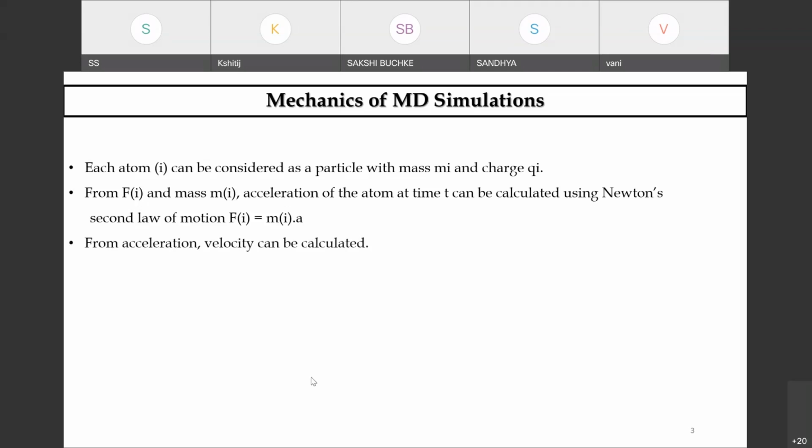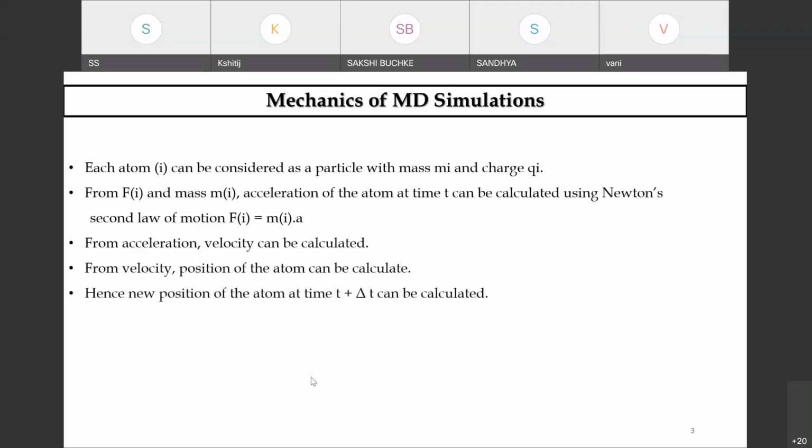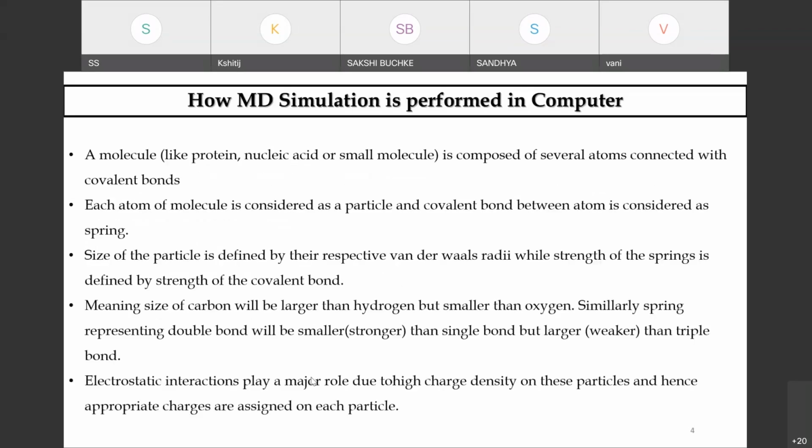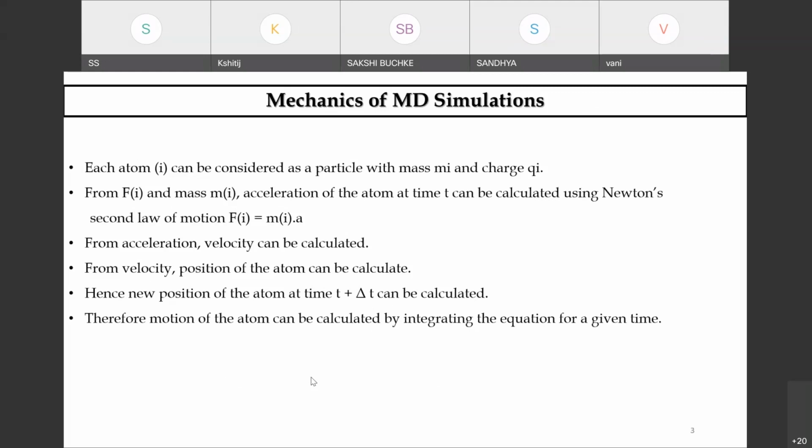From this acceleration the velocity is calculated, and from the velocity you can calculate the position of that particular atom, and hence in a given time frame, from t to t plus delta t, the new position of the atom can be computed. This motion of the atom, obtained by integrating the equation over a period of time, actually helps you to understand the mechanics of MD simulations.